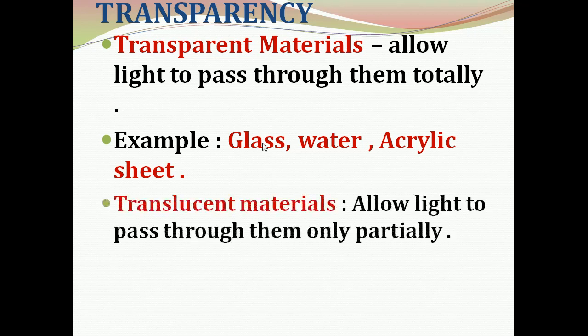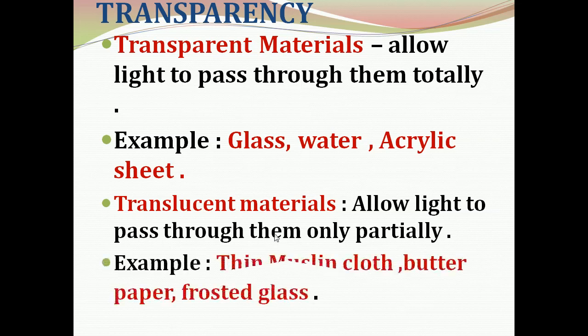Now the next one is translucent materials. Translucent materials will allow light to pass through them only partially. So they partially allow the light to pass through, and so they are called translucent materials. Examples for translucent materials are thin muslin cloth, butter paper, frosted glass.